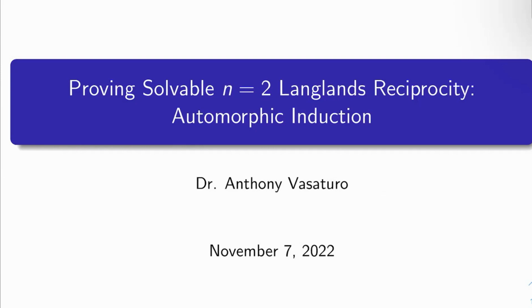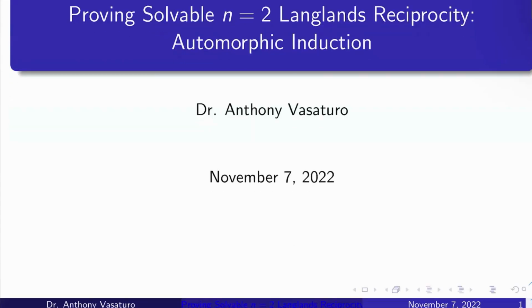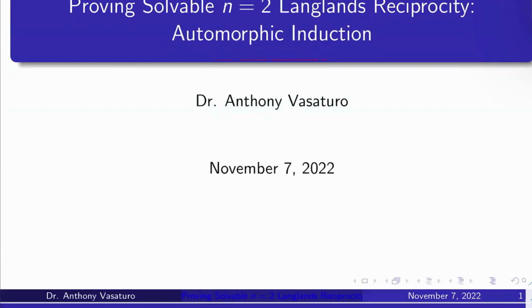Today, we're going to finally start proving solvable n equals 2 Langlands reciprocity, which, as you recall, is the last thing we need to actually prove to finish the proof of Langlands' tunnel and hence the chapter. To do that, we're going to start today by gathering specific instances of functoriality we can actually prove, instances which we're going to need in this proof. Okay, so the first of those that we'll talk about today is automorphic induction.